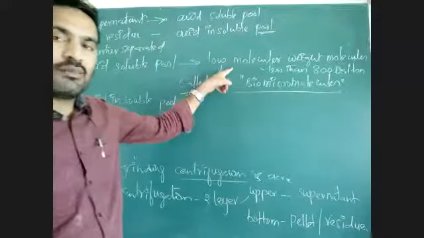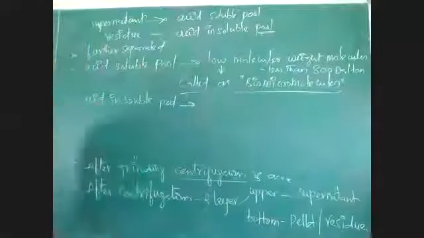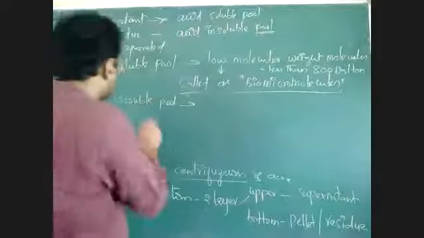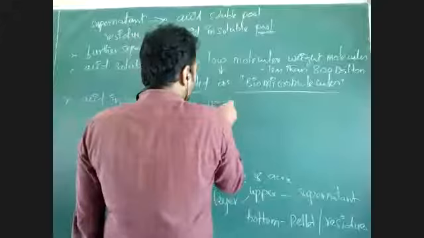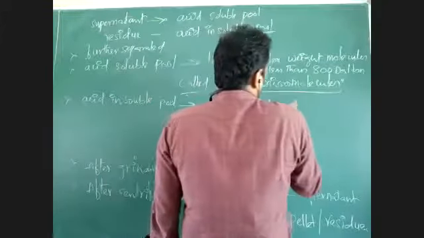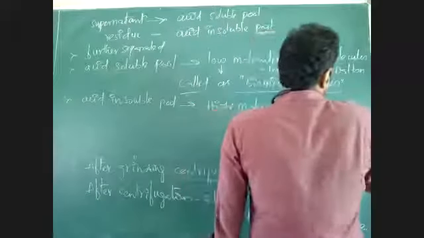The molecular weight here is less than 800 Daltons. Dalton is the unit of molecular weight. The acid insoluble pool has high molecular weight substances, high molecular weight molecules.